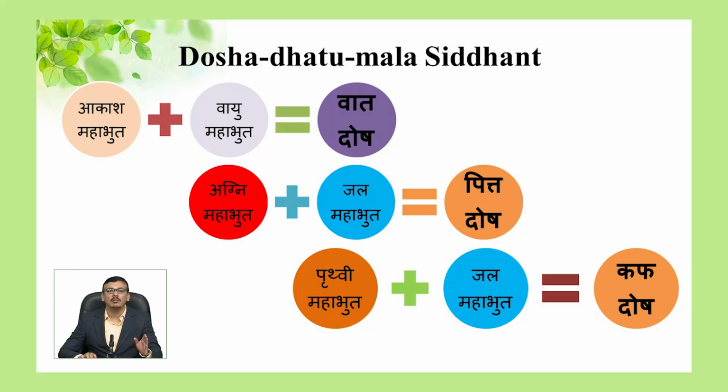It governs movements, transportation, sensation of the body. Agni and Jala Mahabhut unite to form Pitta dosha which contributes digestion, metabolism and heat in the body. Jala and Prithvi Mahabhut together form Kapha dosha, which controls nutrition, maintenance and strength of the body. These were Tridosha, active forces controlling all the functions of the body.